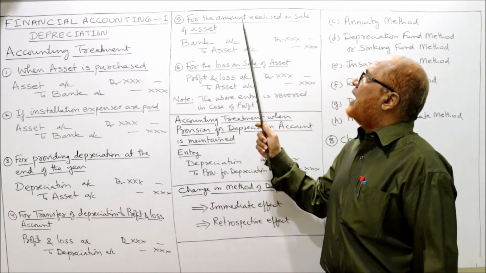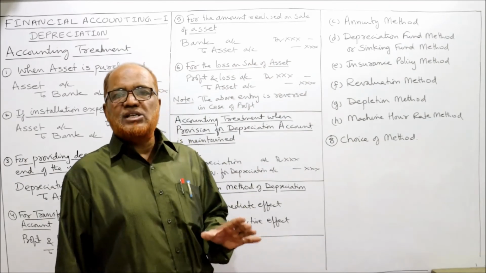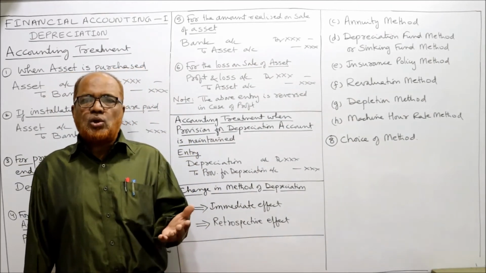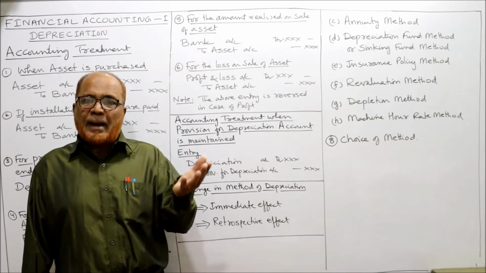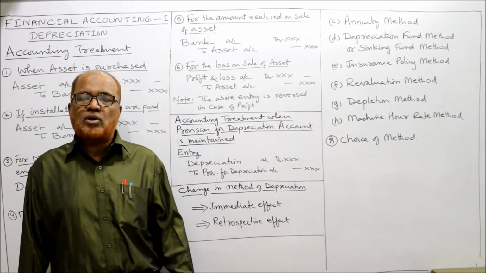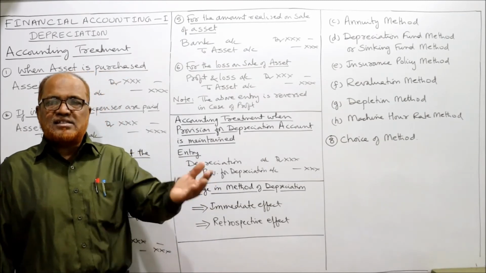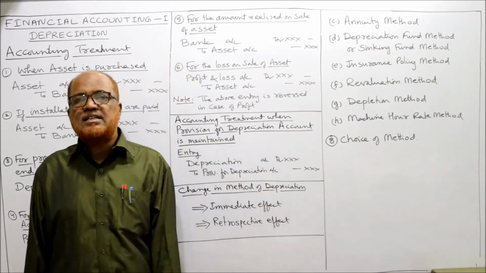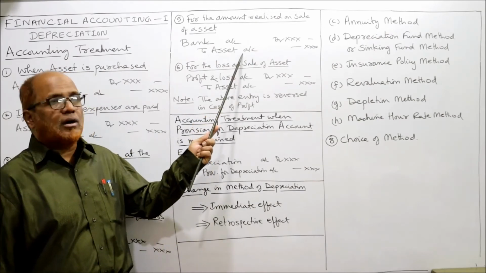Next entry will be for the amount realized on sale of asset. Sometimes the asset is sold. When the asset is sold, we realize the money, so we debit bank account. Entry: bank account debit to asset account, because the asset is going, so we credit the asset account. When an asset is purchased, we debit the asset. When we sell, the asset account is credited. So entry: bank account debit to asset account.